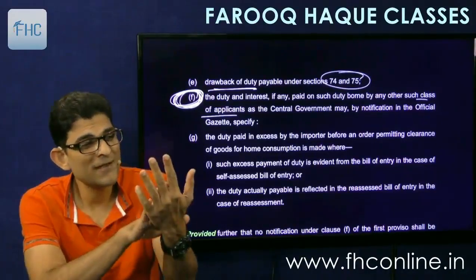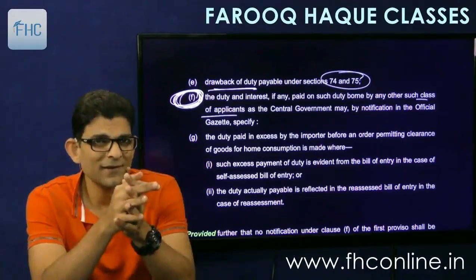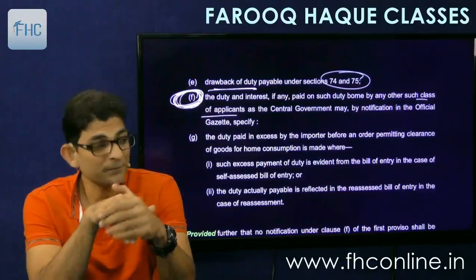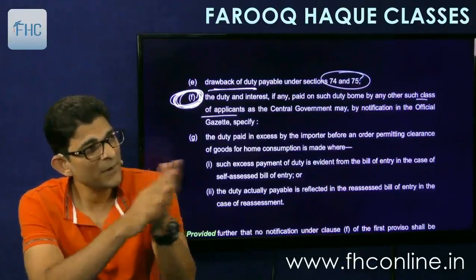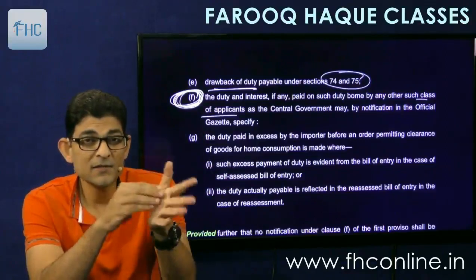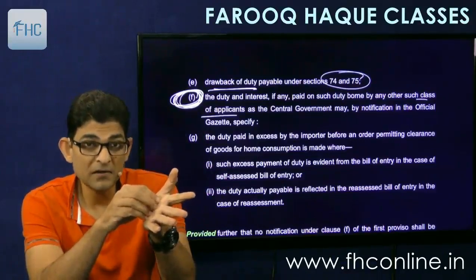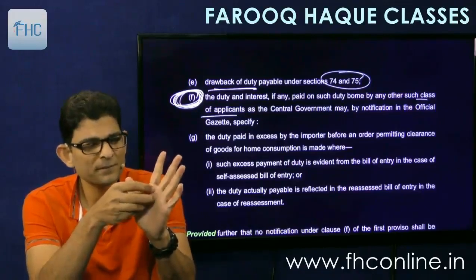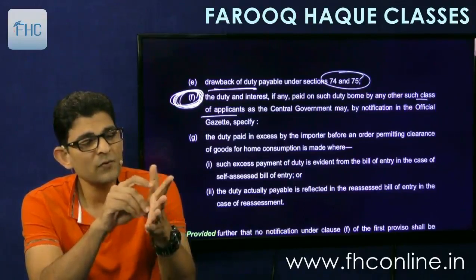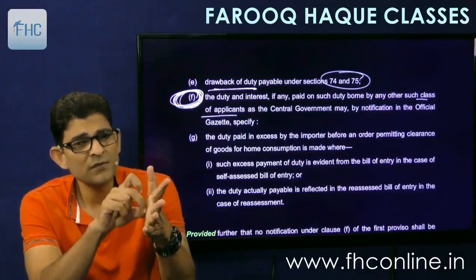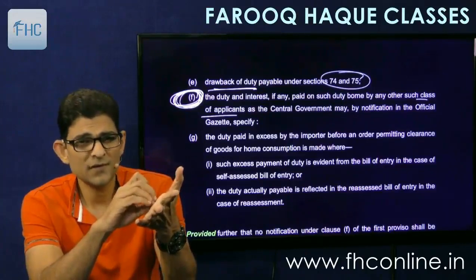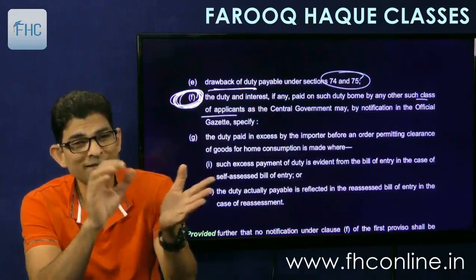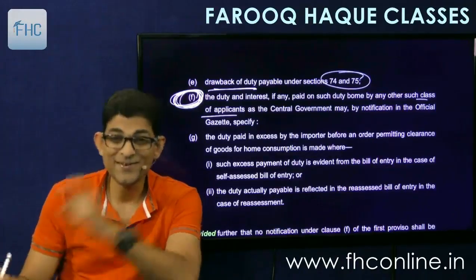So suppose Ambani has financed the government in its election campaign, and therefore the government is obliged towards Reliance, towards Ambani's. So whenever Ambani is setting up a new factory or something and is importing plant and machinery in bulk, government will first tell him that okay, you pay the duty, import the goods, and after you have imported the goods and you have paid the duty also, we'll give you a refund notification in your favor, and then you can go and claim refund of the tax paid. Interesting. Okay, so that is this point.